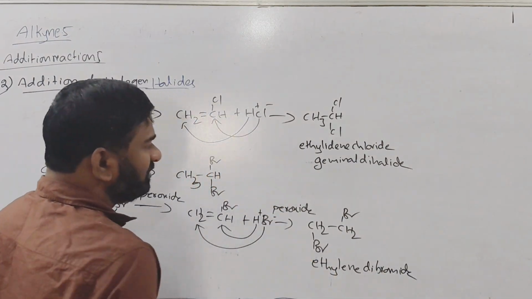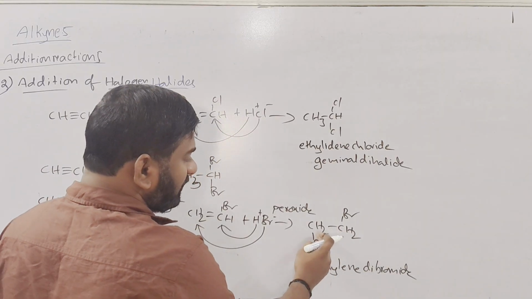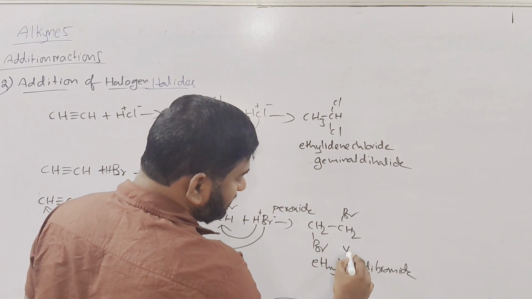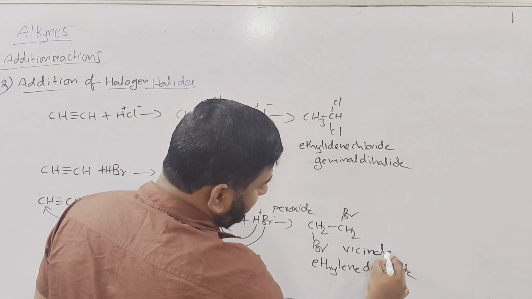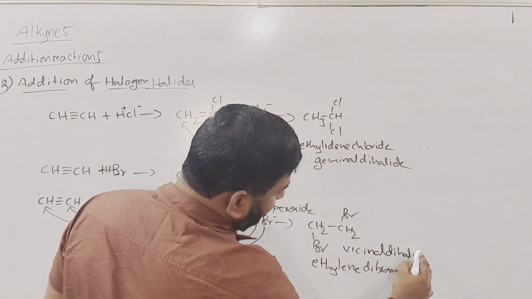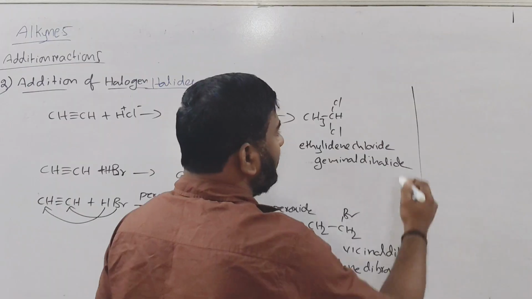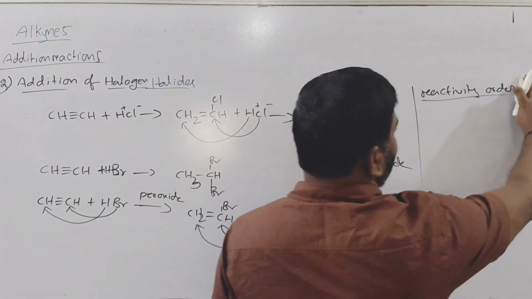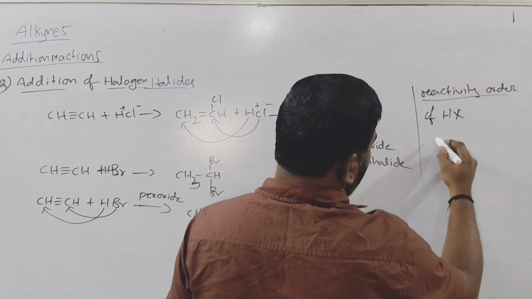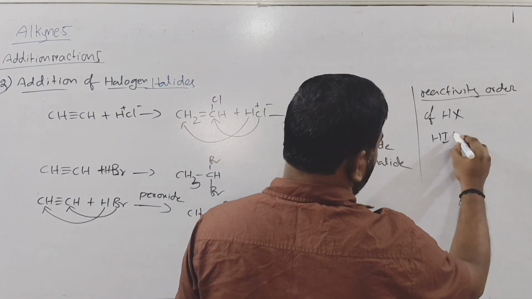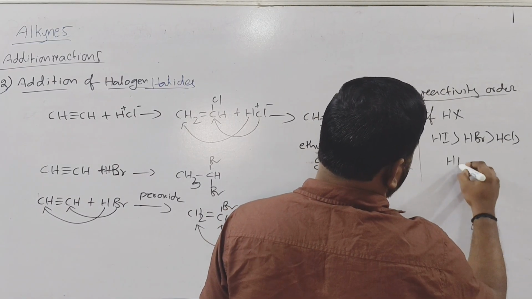And this is which type, geminal? Vicinal. This is a vicinal dihalide, with halogens on two adjacent carbons. The two adjacent carbons having halogens is called vicinal. Two halogens on the same carbon is geminal. Vicinal dihalide or dibromide. Next, reactivity order of HX. HI is more reactive than HBr, HCl, next to HF.